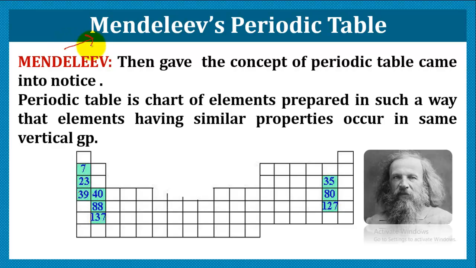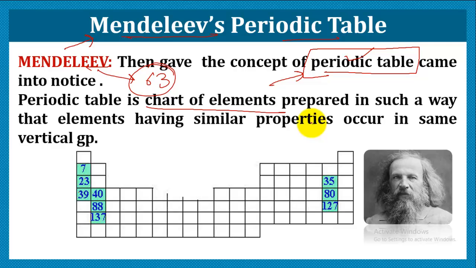Next was Mendeleev. Mendeleev was the one who tried next after Newland in classifying the elements. According to Mendeleev, the elements can be classified by taking into consideration a special tabular form, that was the periodic table. He introduced this periodic table, and at the time of his classification, 63 elements were known. He described the periodic table as a chart of elements prepared in such a way that elements with similar properties occur in the same group.